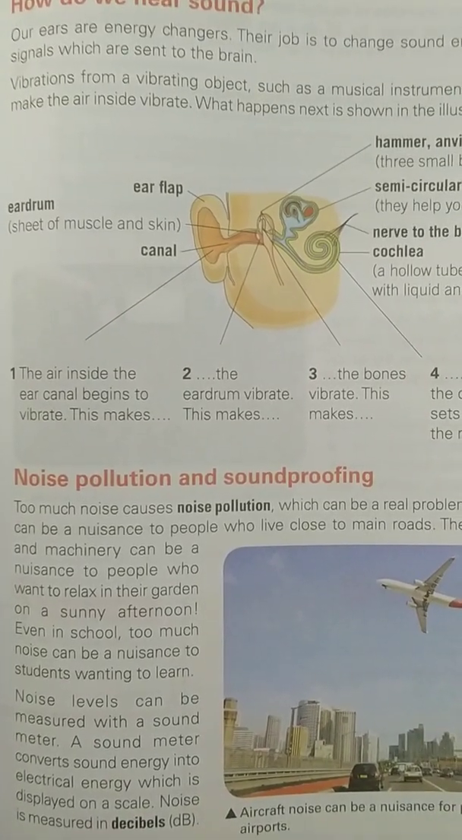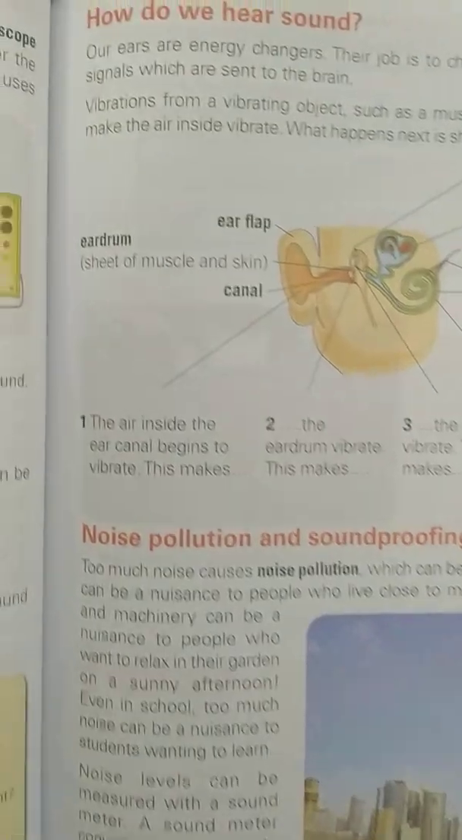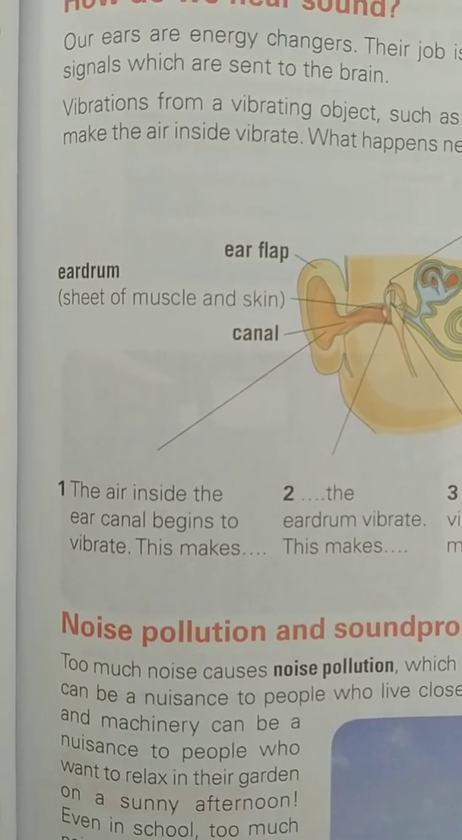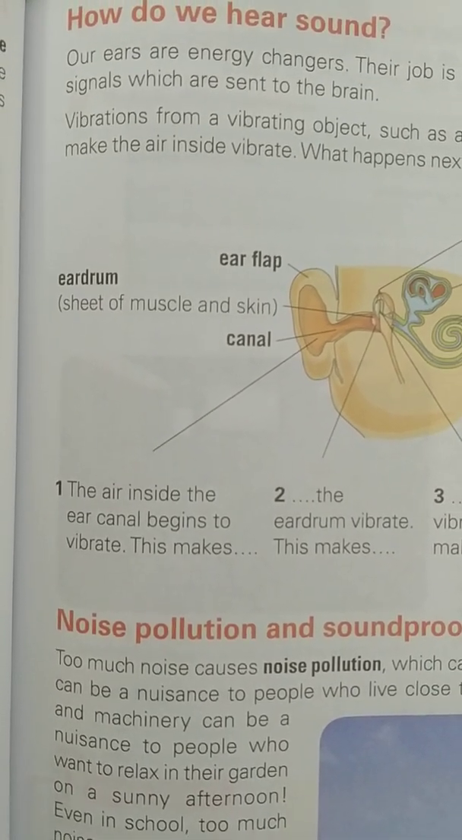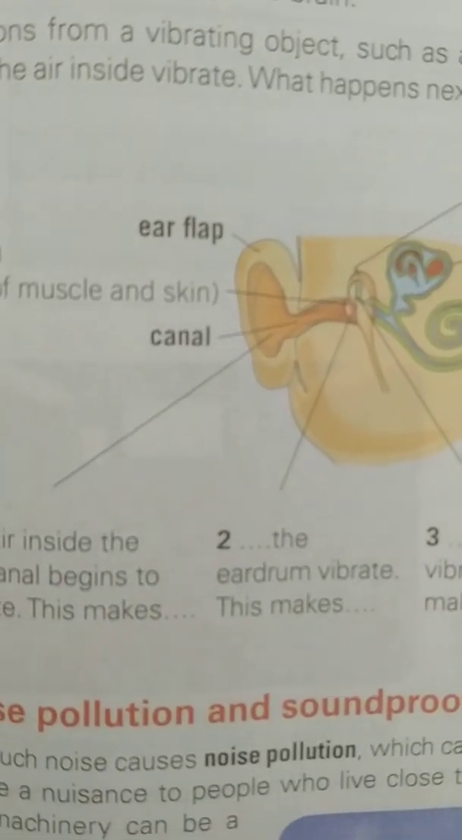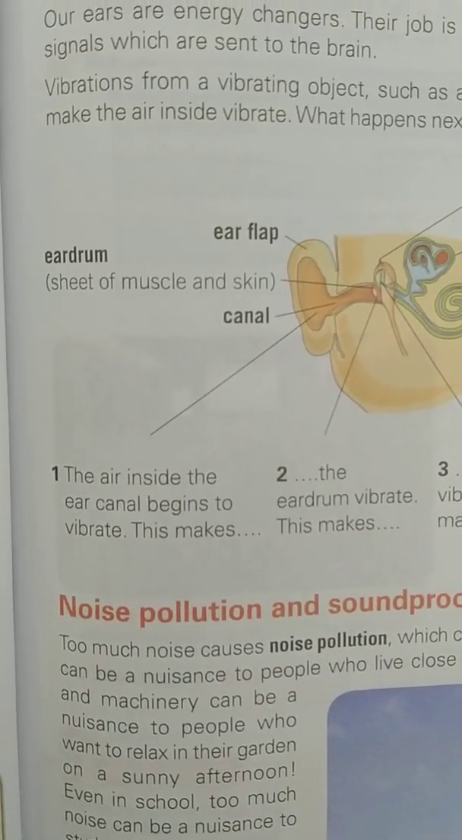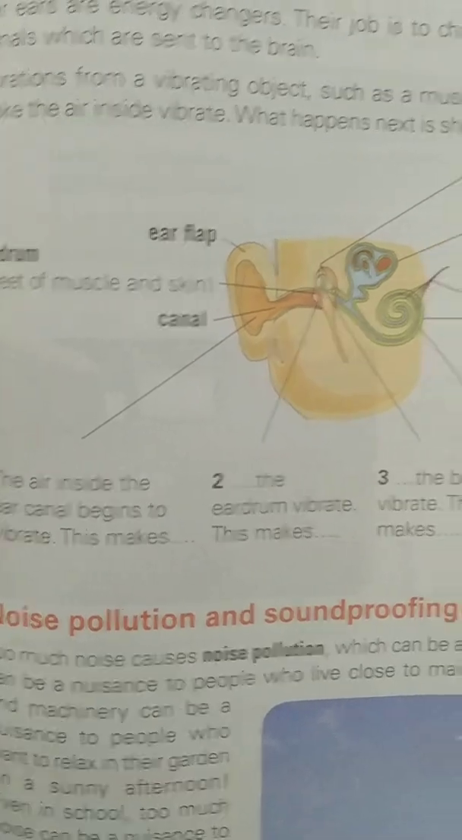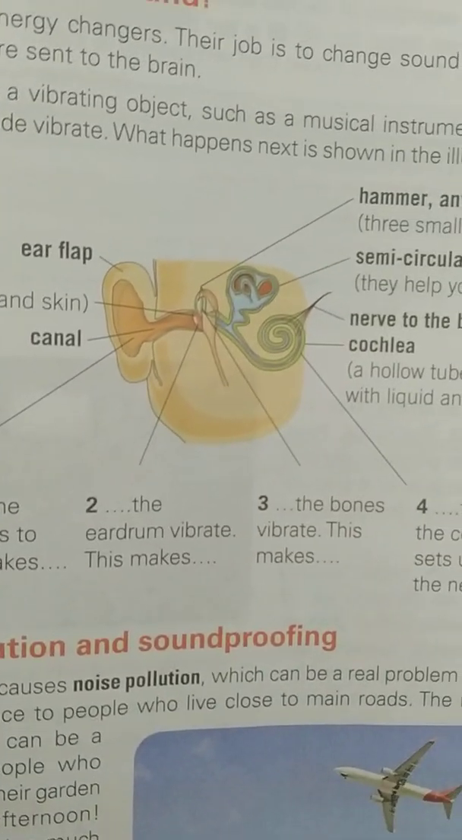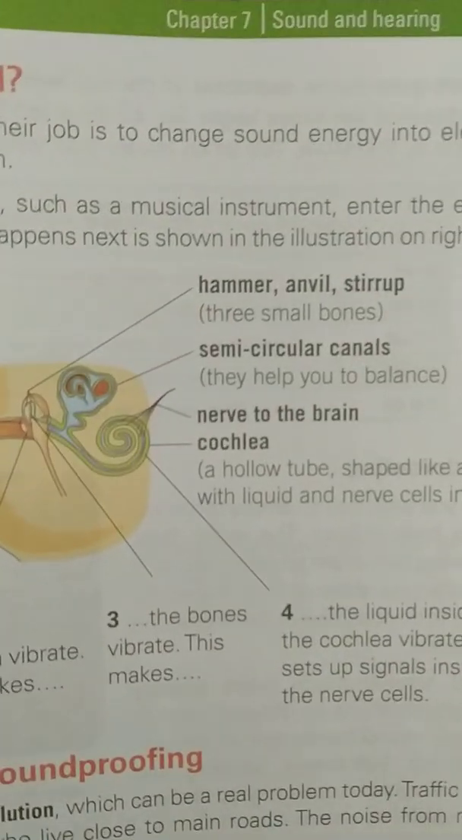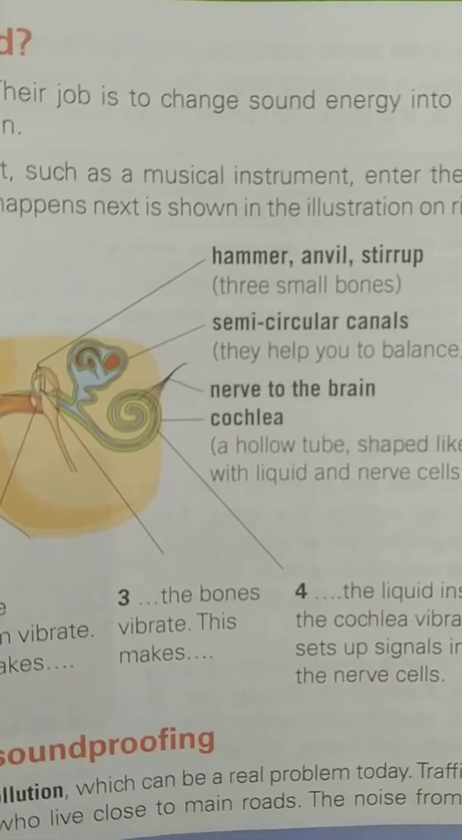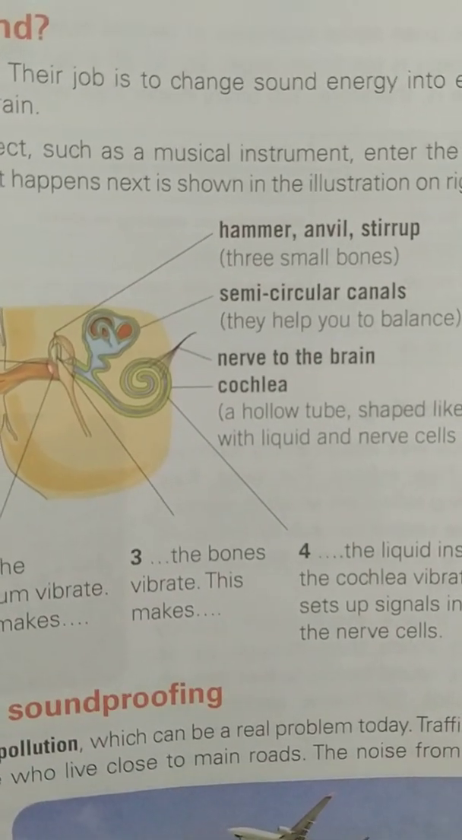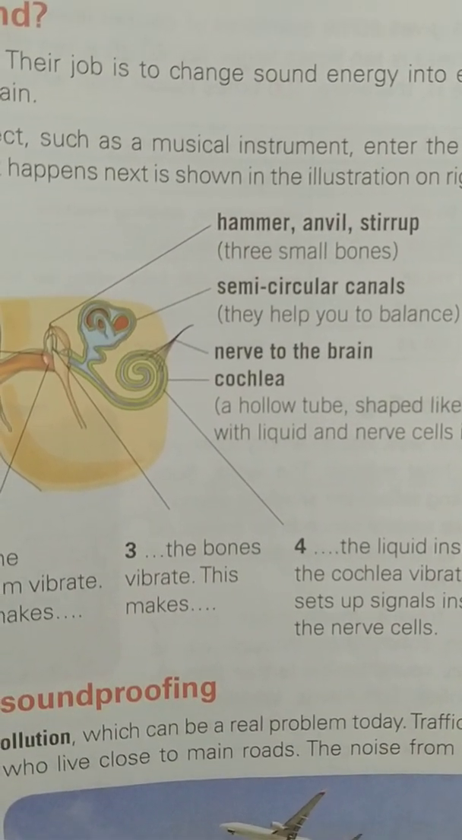Our eardrum vibrates. This is our eardrum, a sheet of muscle and skin. This is our ear flap and canal. The air inside the ear canal begins to vibrate. This vibrates our eardrum. Then the eardrum makes our bones vibrate. We have three small bones: hammer, anvil, and stirrup. The semicircular canals help you to balance.